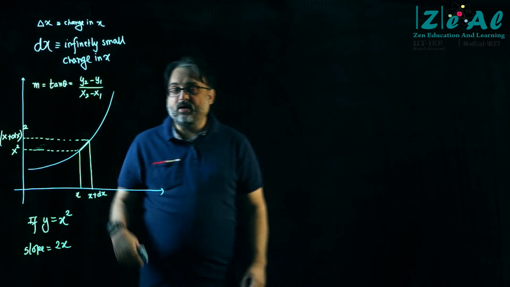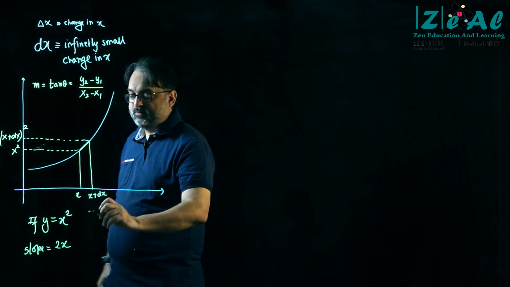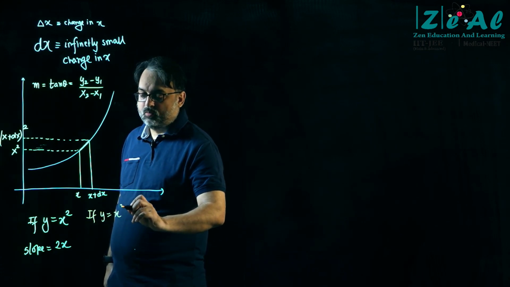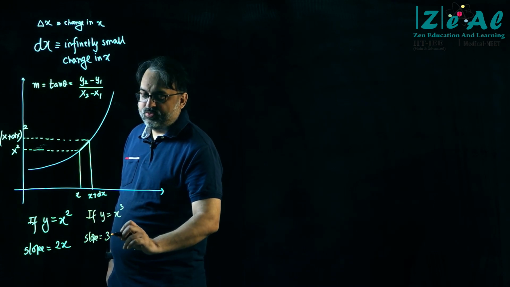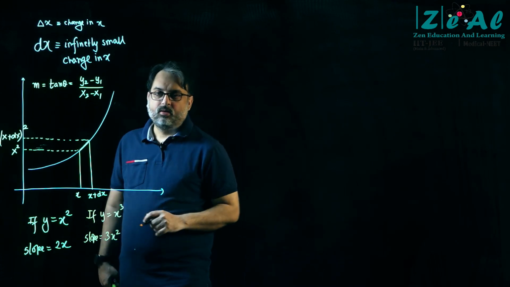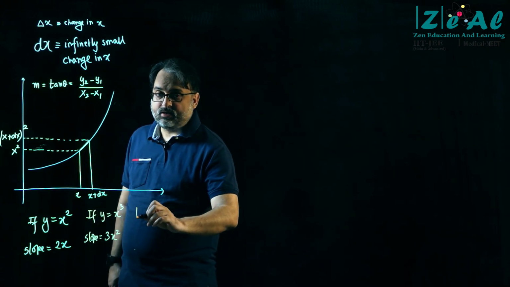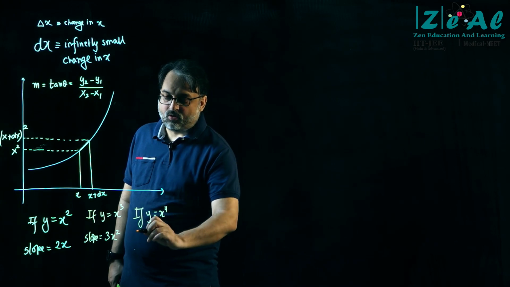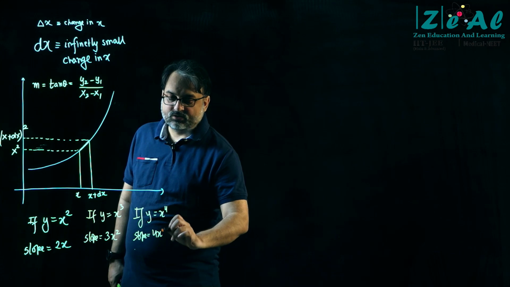Not only for y is equal to x square, we went beyond this and we said that look, if y is equal to x cube, then the slope will be equal to 3x square. Right? And then we went further and we said that if y is equal to x power 4, then the slope will be equal to 4x cube.